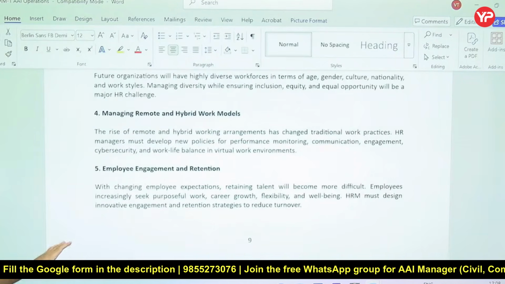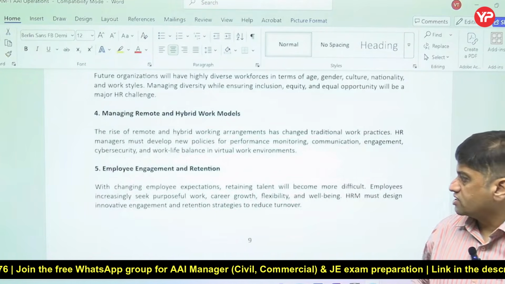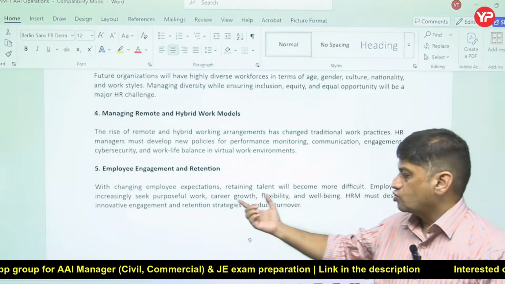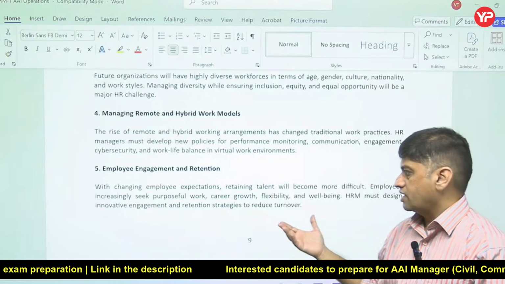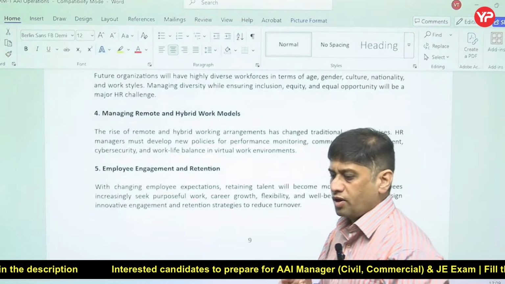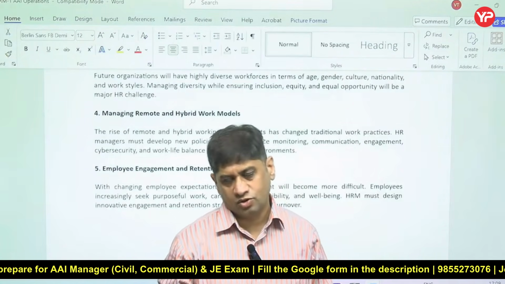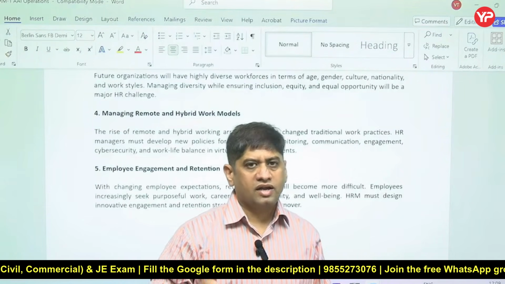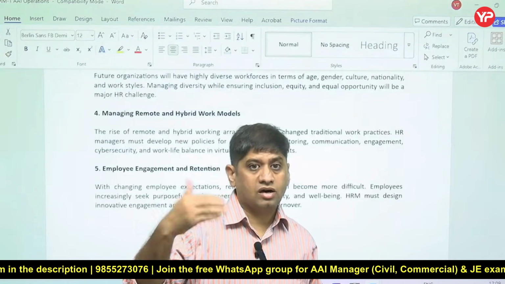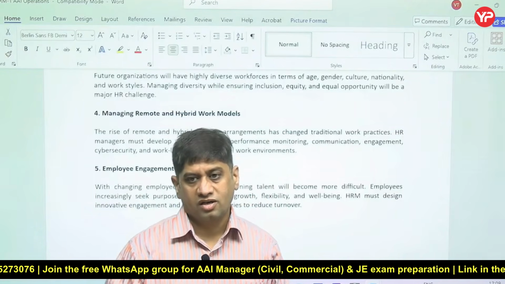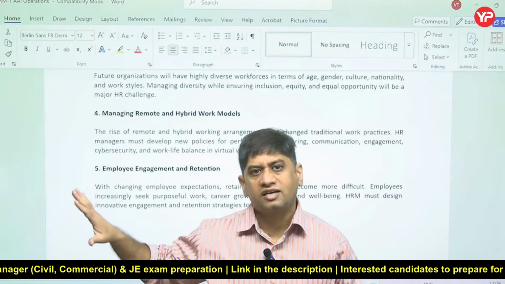Employee engagement and how to retain employees. Employees have their expectations, and they are getting opportunities. So how can an organization meet their expectations, get purposeful work from them, and ensure career growth, well-being, and flexibility? How to retain the employees you have skilled is another challenge. The first challenge is getting the right kind of employee and workforce, then to upskill and train them, keep providing them the skills which are changing, and then to retain them. So the challenge is at every stage.